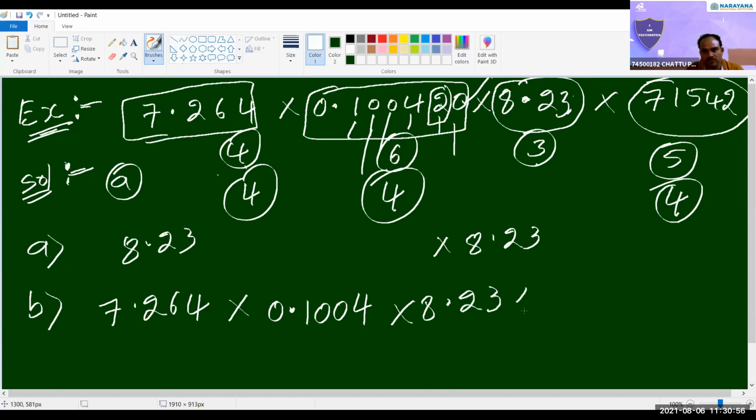Right. The last one has 5 digits, so we have to eliminate the last 2. While eliminating, the digit is less than 5, so it stays 4, then 0. In this, how many significant figures? 4.